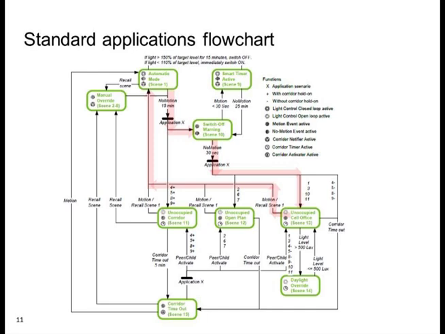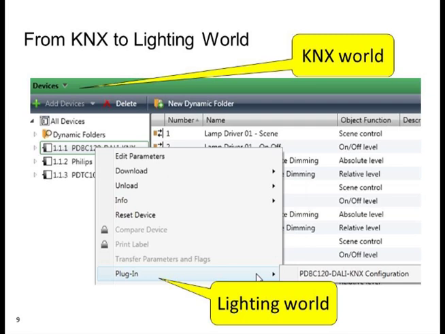Now bear with me for the next few slides in case you haven't yet done your KNX basic course, and this really is the first dip of your toe in the water of KNX. Now, from KNX to the lighting world, here we have your ETS4 software as mentioned earlier on by Paul.